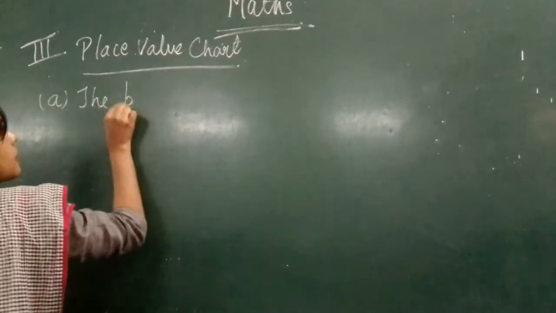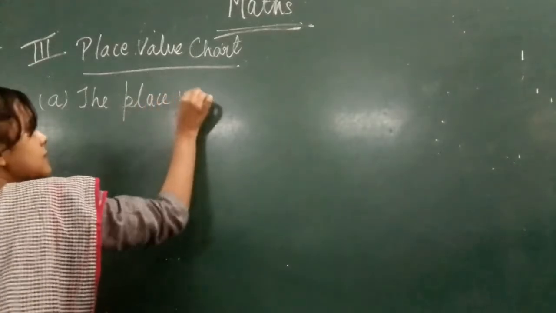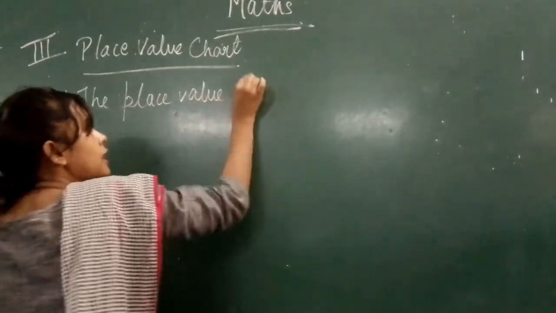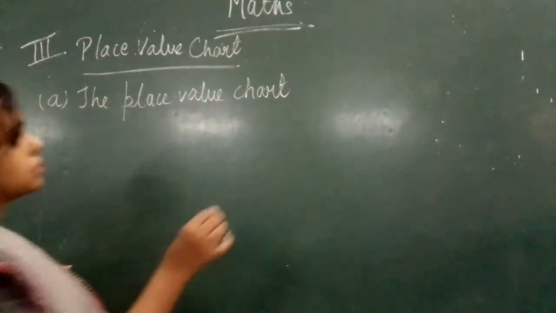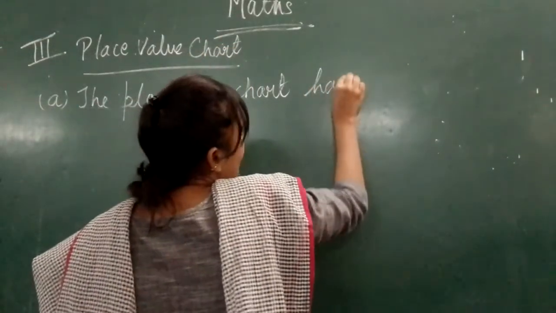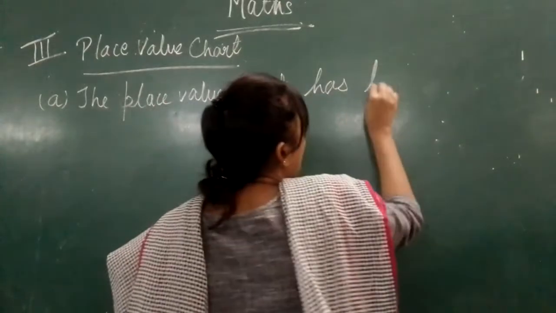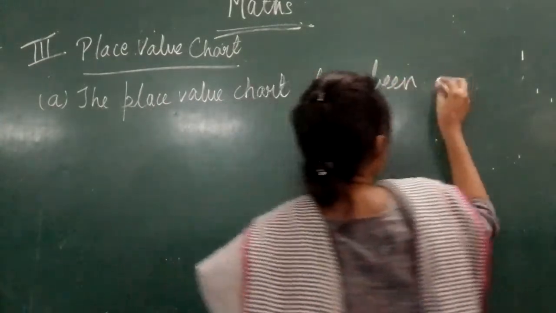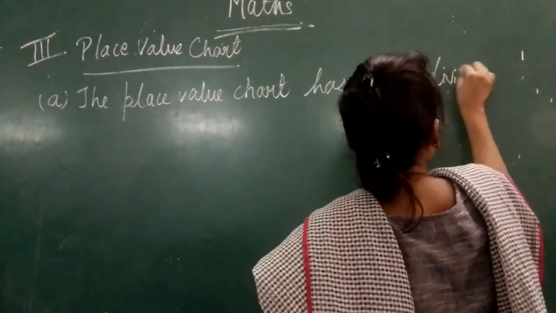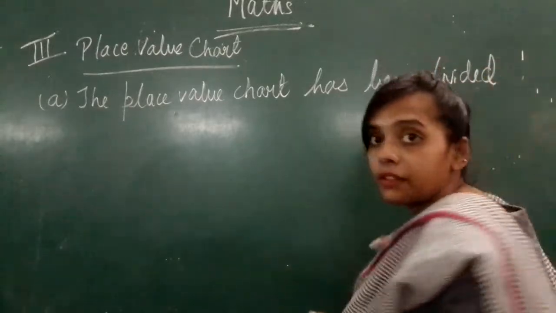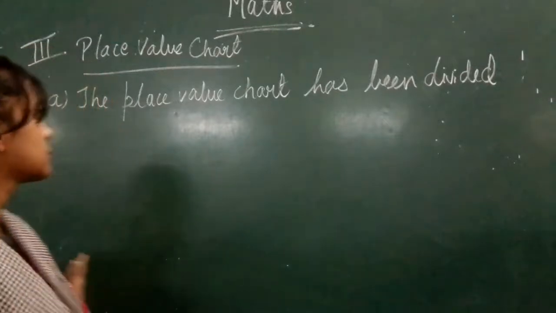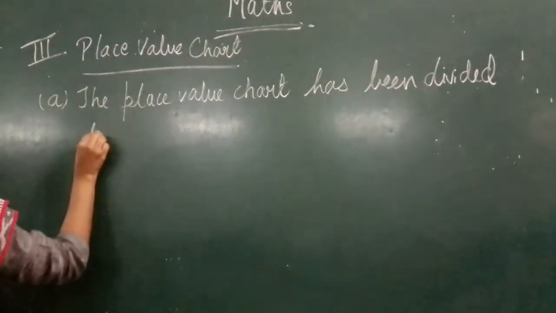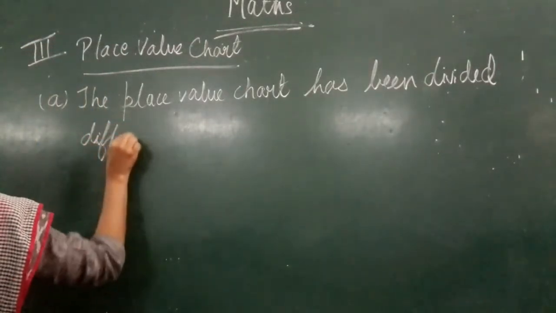The place value chart has been divided into different groups, okay?